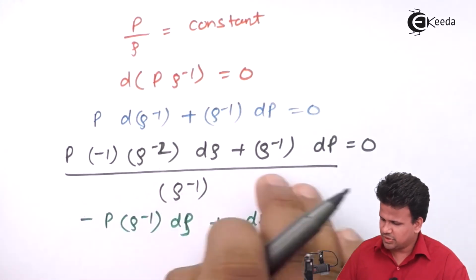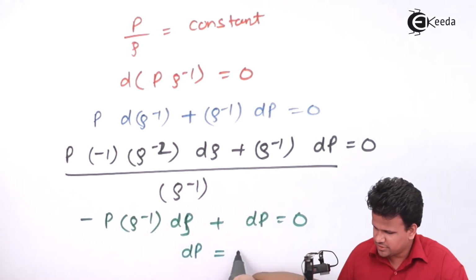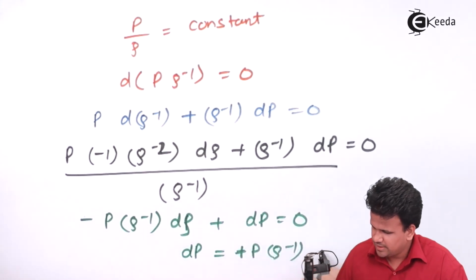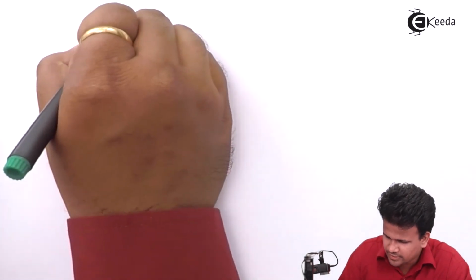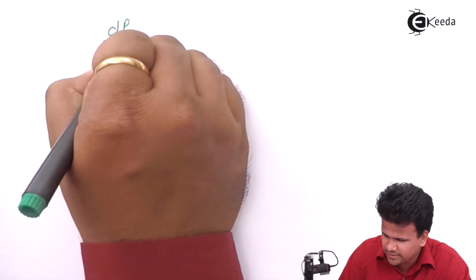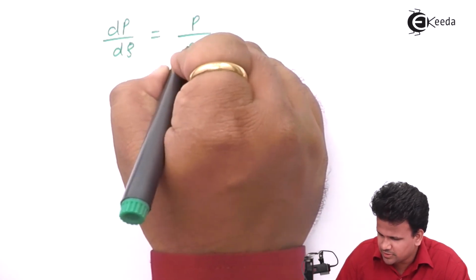So let us take this on the right hand side. So dP is equal to plus P into d rho, rho raised to minus 1. So from this expression we get dP by d rho is equal to P upon rho.